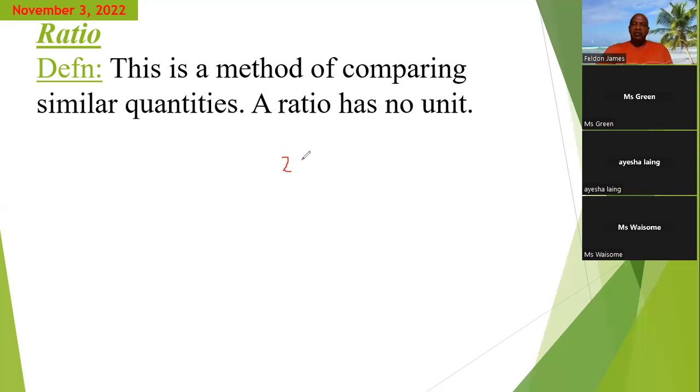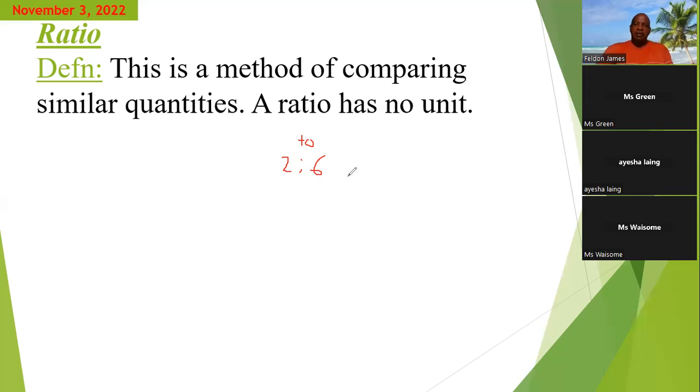So it means that you would have shared your pizza in the ratio of 2 to 6. So that's what the share is, right? And we use this symbol here, which is the colon, to mean 'to'. All right, so when you see the colon, it really means 'to'. So this means you have a share of 2 to 6, 2 for your friend and 6 for you. Following so far, Ms. Green?